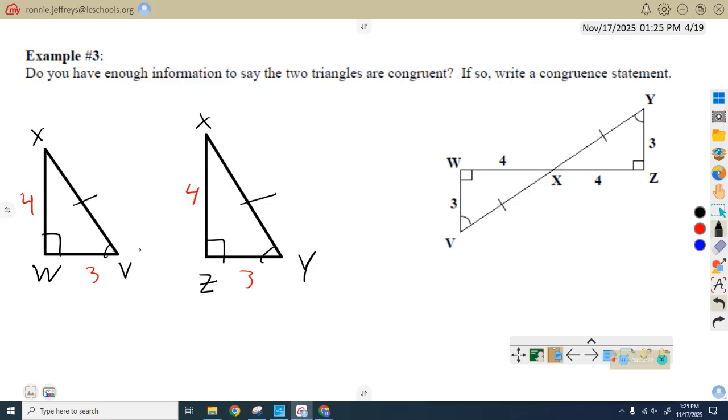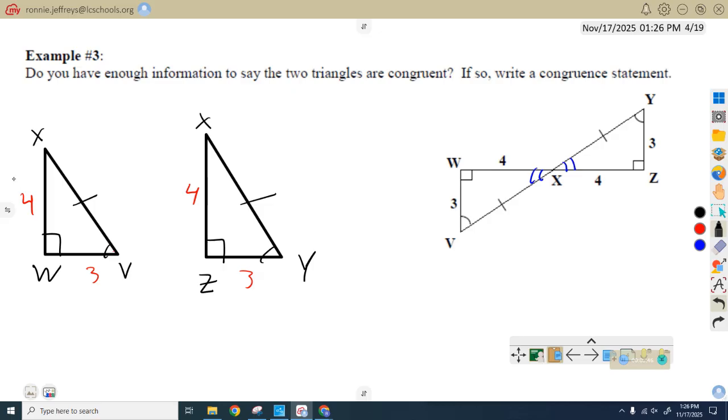Now, these two angles are congruent. What do we know about the other two angles? What do we know about W and Z? Okay, they are also congruent, but why are they also congruent? Right angles. All right angles are congruent, okay? So check that box. Now, before we took this apart, we had this angle right here.